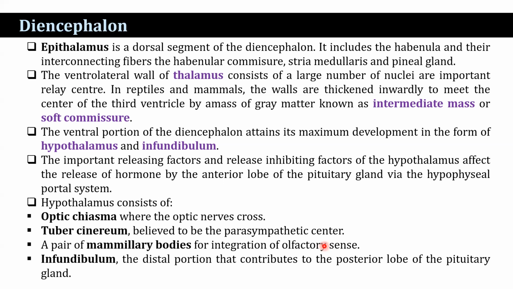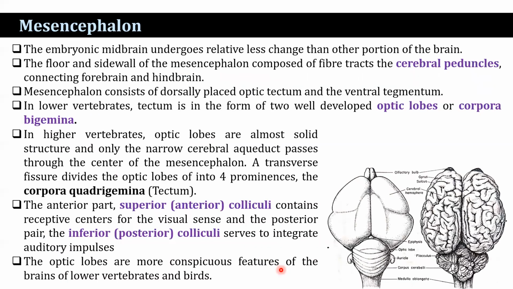Hypothalamus consists of the optic chiasma, where the optic nerve crosses, the tuber cinereum, believed to be the parasympathetic center, a pair of mammillary bodies for integration of olfactory cells, and the infundibulum, the distal portion of which contributes to the posterior lobe of the pituitary gland. Now come to the mesencephalon.